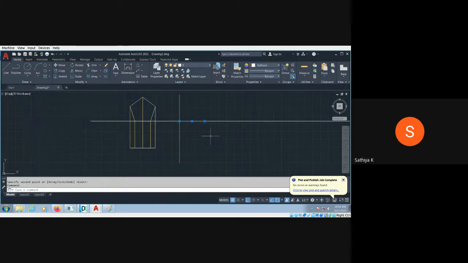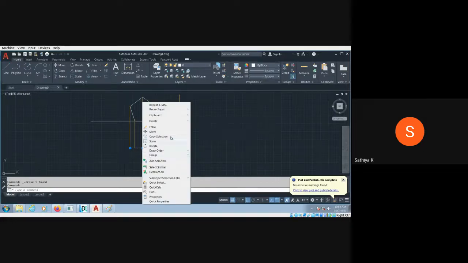So here one line is there. Okay, so I just trim the line first. I just make a copy of this line here. So just delete something like that and keep it here. Otherwise you can select the object, right click, and copy. So that is also there. Okay. I think copy is not available in this version.